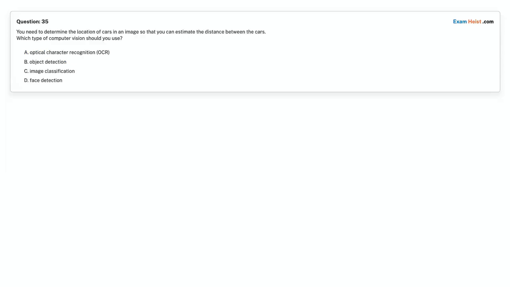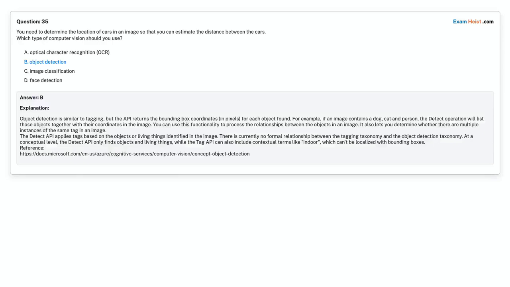Question 35. You need to determine the location of cars in an image so that you can estimate the distance between the cars. Which type of computer vision should you use? Option A, optical character recognition (OCR). Option B, object detection. Option C, image classification. Option D, face detection. Choose the correct answer. Correct answer is option B, object detection.